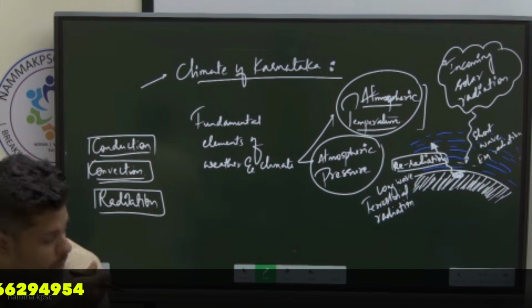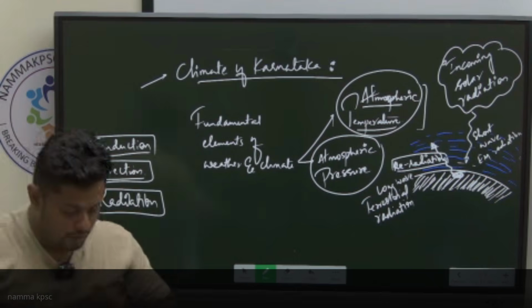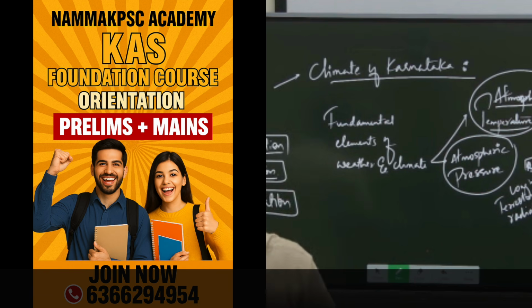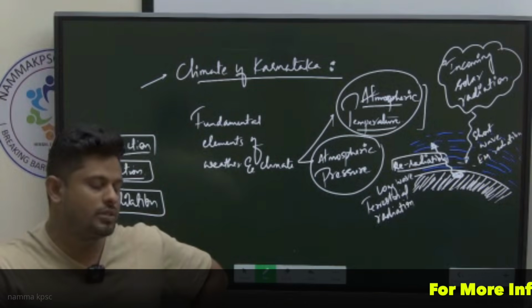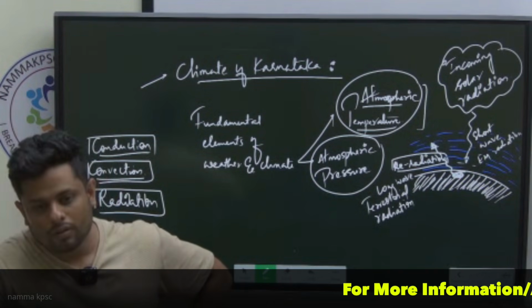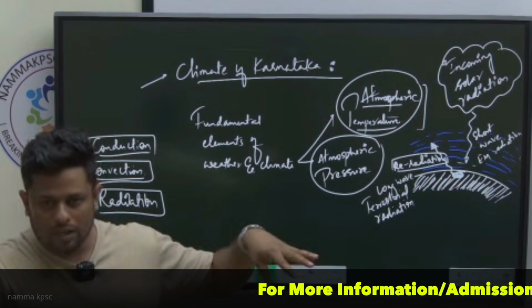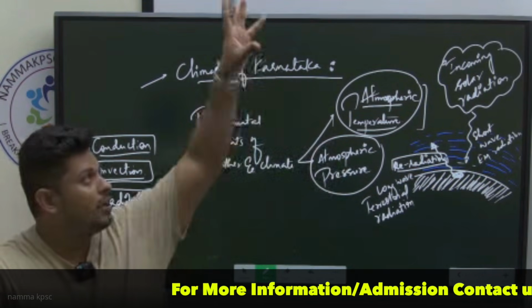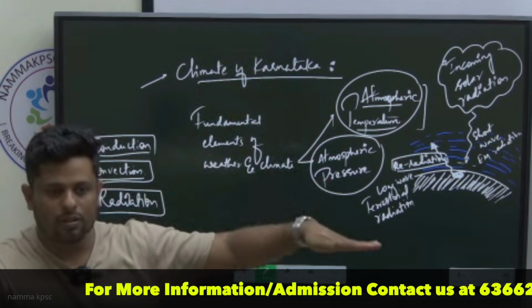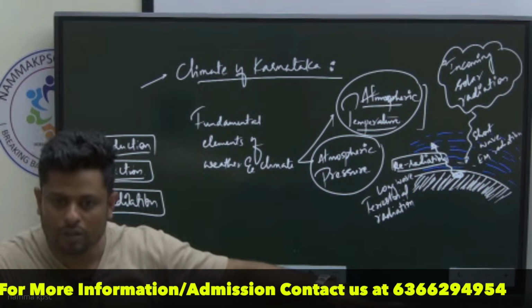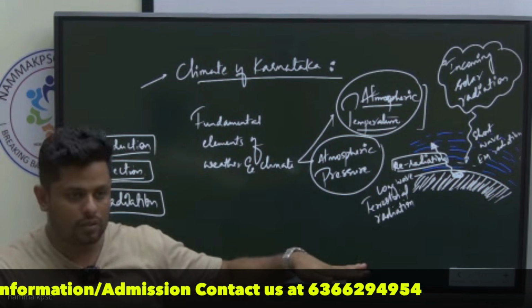Have you ever heard about the term atmospheric, climatological contextually, low pressure, high pressure? Some regions are having low pressure, some regions are having high pressure. At that point of time, in that area, if the weight of the atmosphere is less, we consider that place to be having a low pressure.